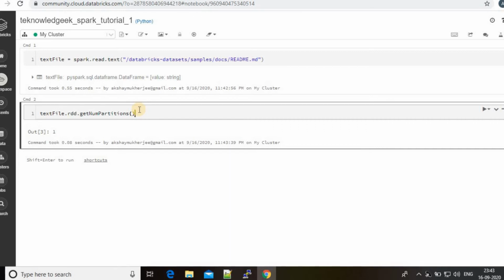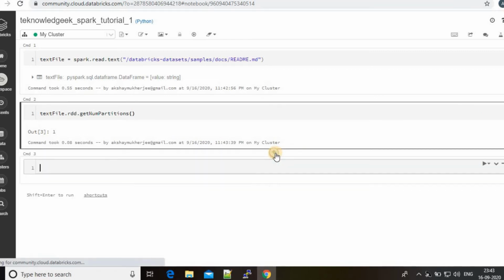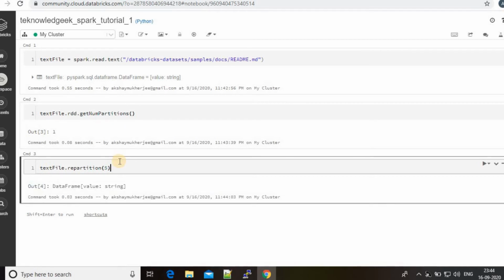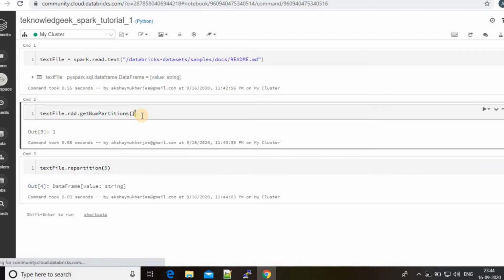Now if you want to increase the number of partitions, you cannot do it like this. It will not increase the number of partitions here, because the existing data frame is immutable.